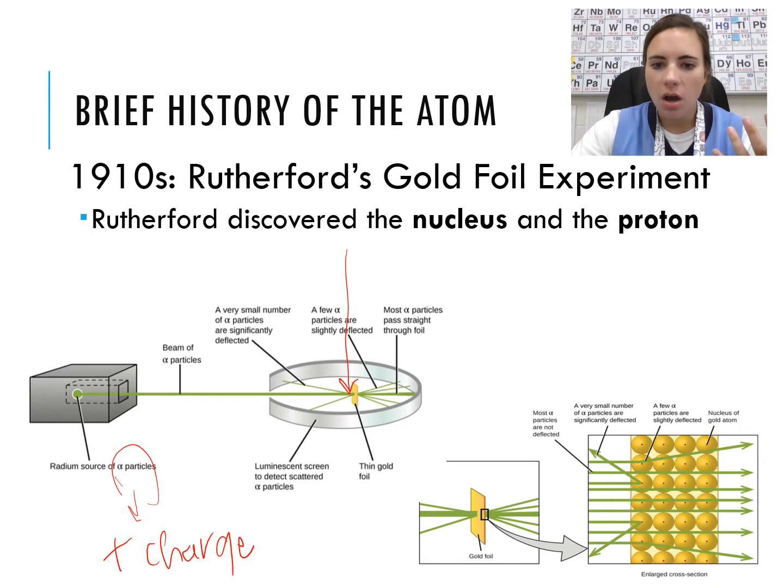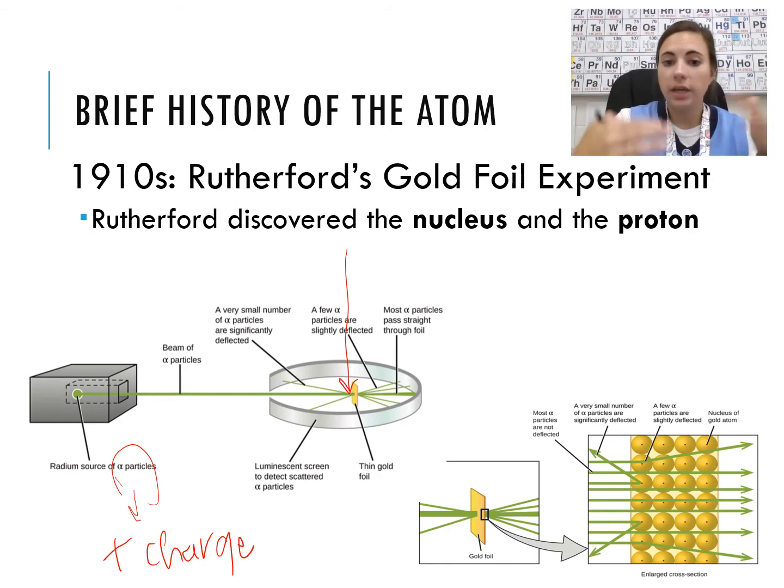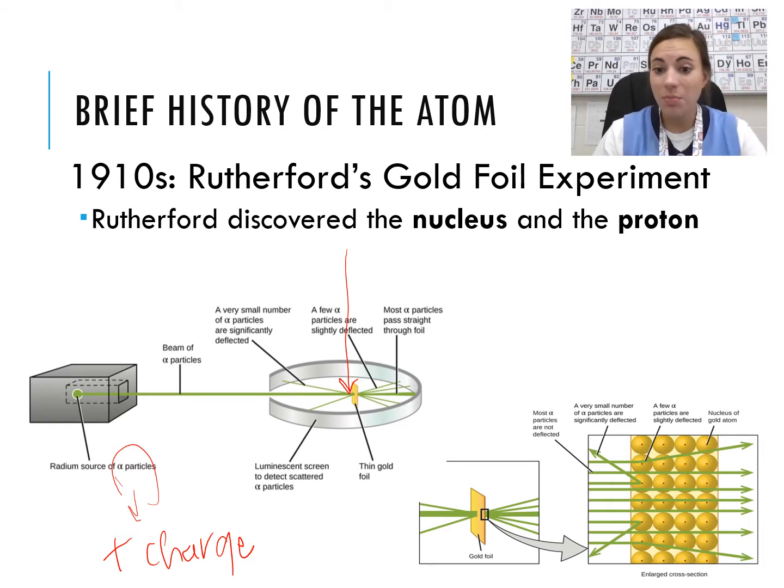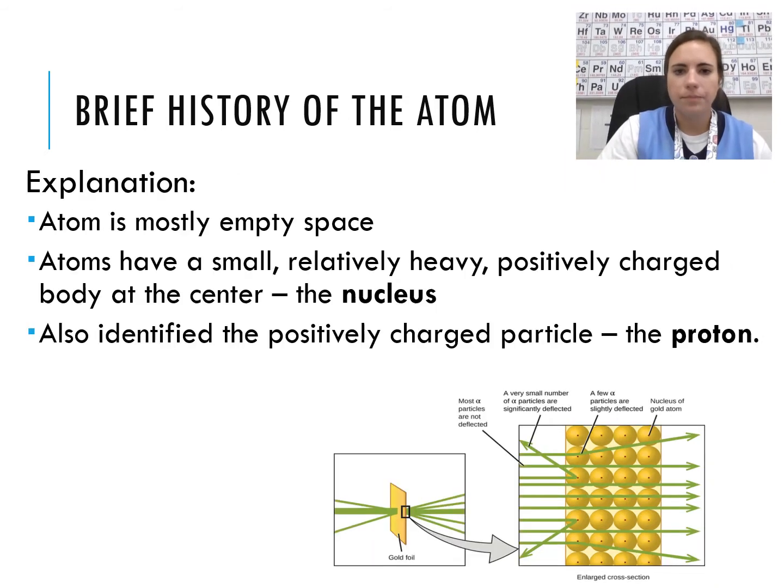But what he saw is that a lot of the alpha particles were shot back, and only a few went through. That showed him that there was something in there that was positive, deflecting the positive particles back, because opposites repel. And all of that positiveness was tiny, in the center, densely packed. That showed us the nucleus and the proton.